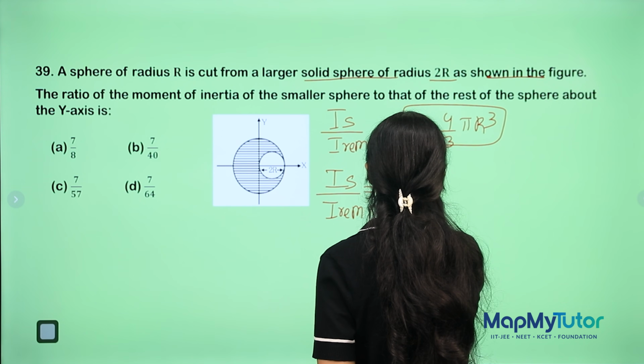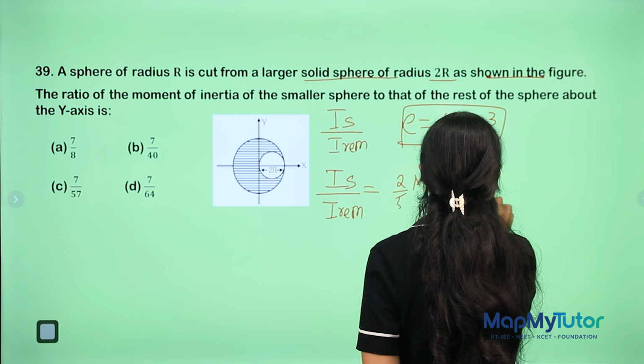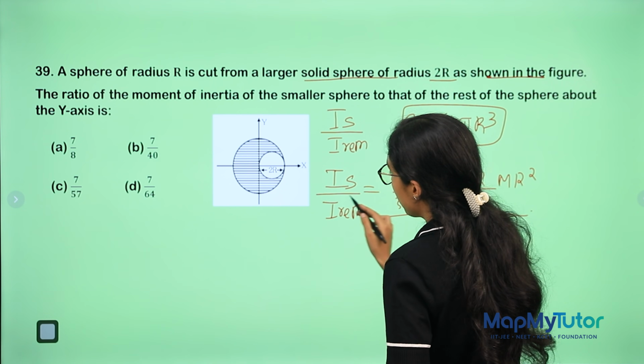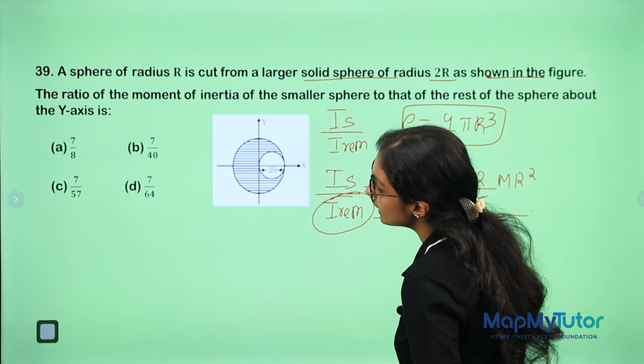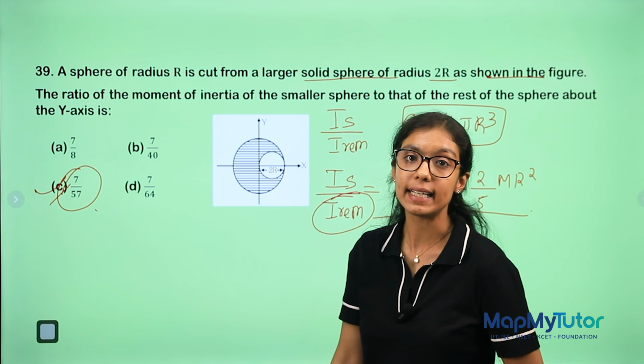So that will be 2 by 5 mr square plus 2 by 5 mr square and divided by, you do your remaining part and then you will get your answer to be option C. So it's a direct question, solve it and get it.